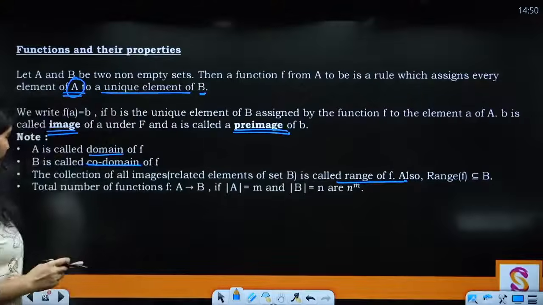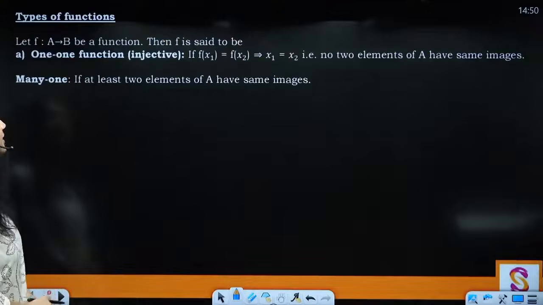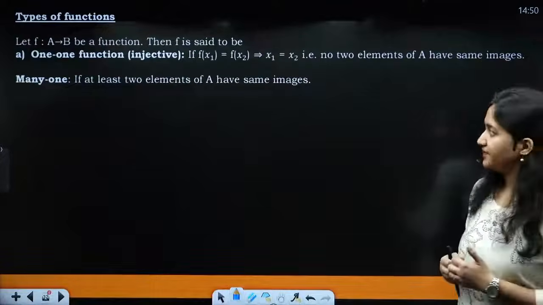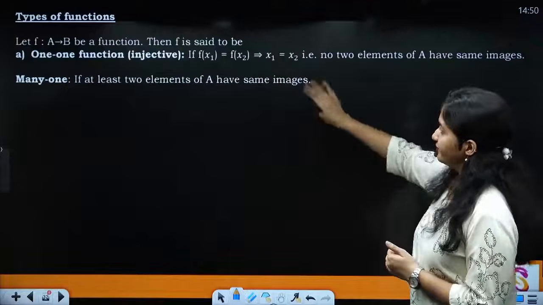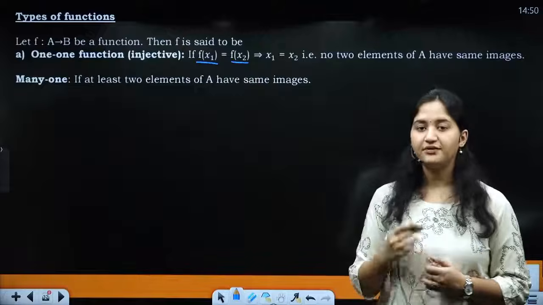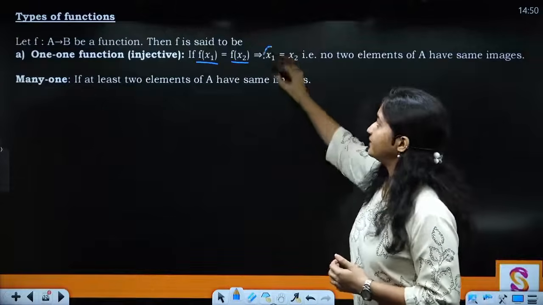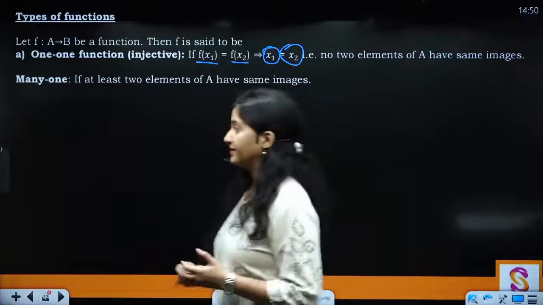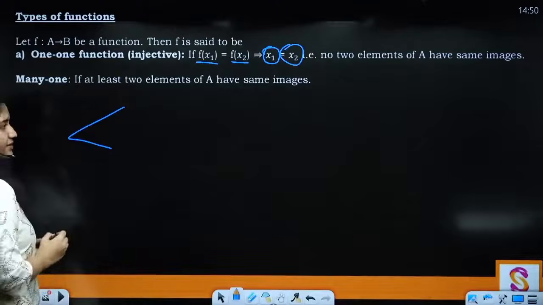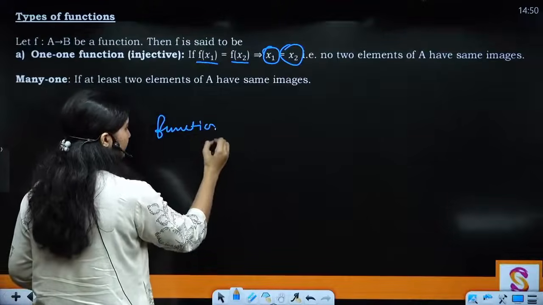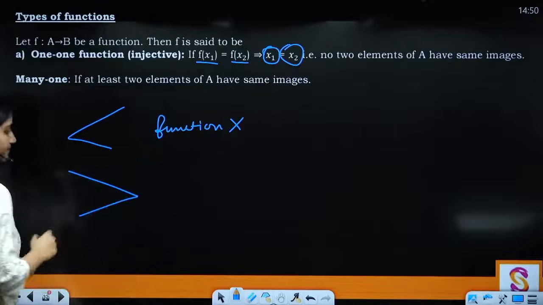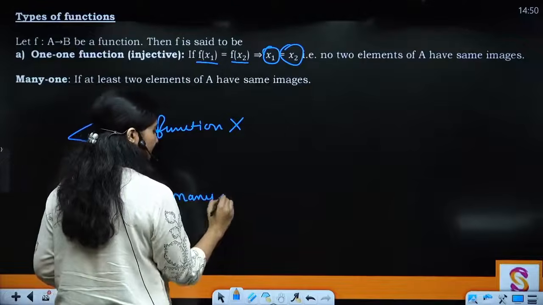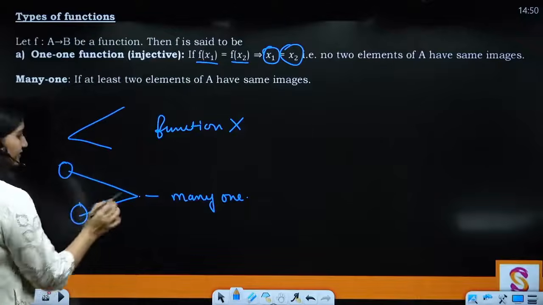Clear? All right. Next up we have our types of functions. Now what are the types of functions? First function is your 1-1 function. That is, 1-1 function is when if there are two equal outputs, then definitely the inputs are going to be same. This is known as your 1-1 function. That means जो हम कह रहे थे कि greater than possible है, less than है अगर, तो function ही नहीं है, right? It is not a function. But if greater than is there, तब आपके पास एक distinction आ जाती है that if greater than is happening, then the function is many one. That means two elements are giving me the same image.